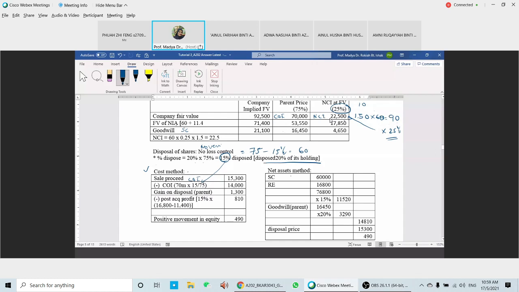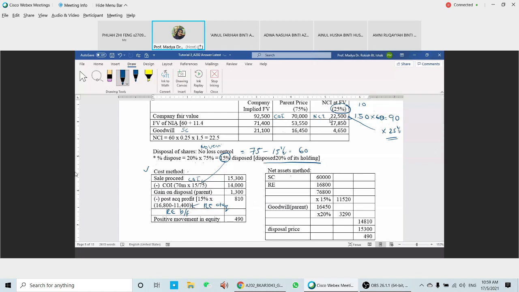What is your 16,800? 16,800 here is the RE brought forward, isn't it? Okay, RE brought forward minus RE at acquisition. So we're going to have 810, times 15%, this amount times 15%, so we have 810. So you're going to have here a positive movement in equity of 490, yeah?